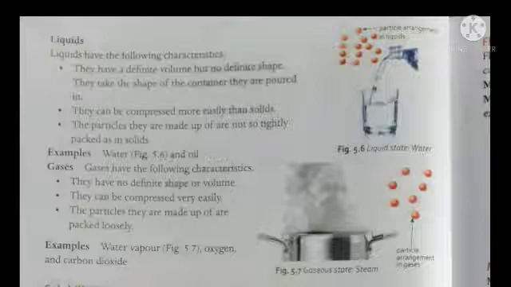Now the third state of matter is gases. Students, gases do not have definite shape or volume, and gases can be compressed very easily. If we compare solid, liquid and gases, gases are the most compressible. And the particles they are made up of are packed very loosely, as you can see in the diagram. Now what are the examples of gases? It's water vapor, oxygen and carbon dioxide.